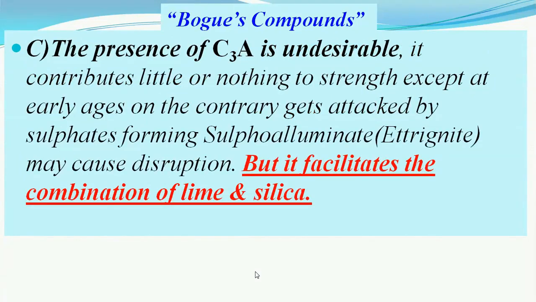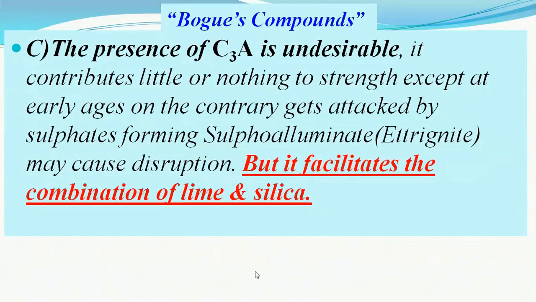Now, what does this third constituent, that is C3A, give to the cement? Actually, it is undesirable in the cement, but the aluminium oxide acts like a catalyst. It results in the combination of the calcium oxide and the silicon oxide. It helps, therefore it is inevitable.